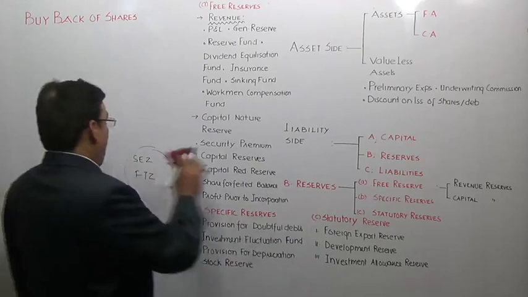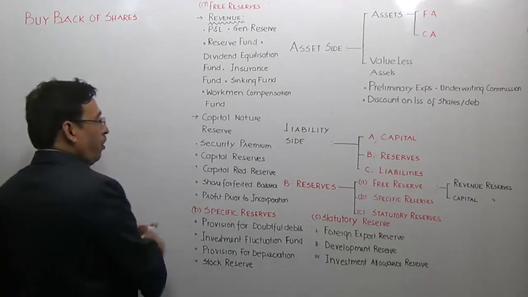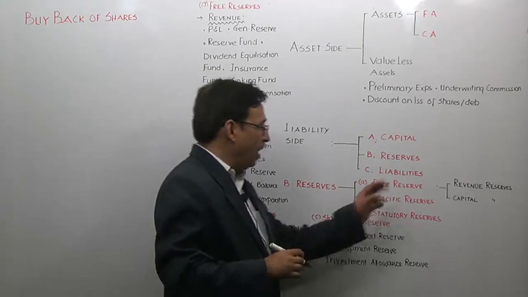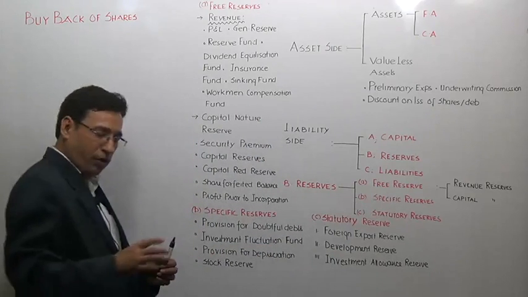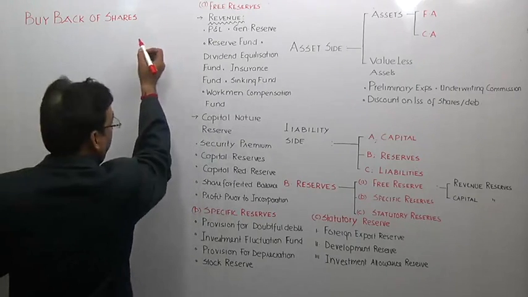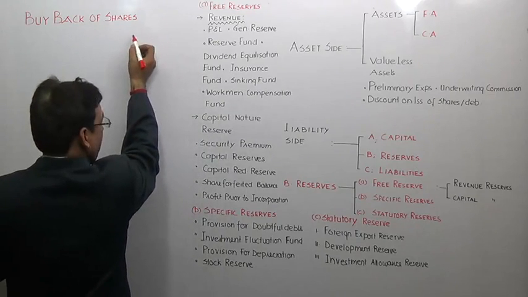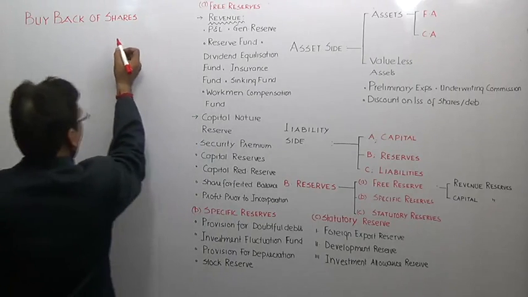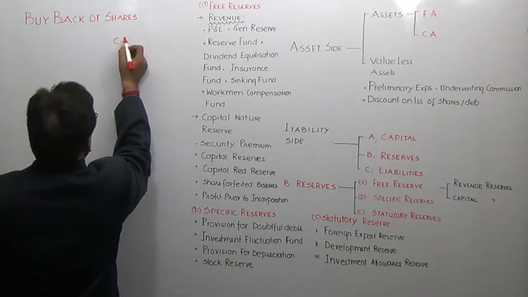Now, after having a look over reserves, we take liabilities. You need to have a little bit of knowledge regarding liabilities also, which you know already, but I will write it for your convenience. Liabilities.